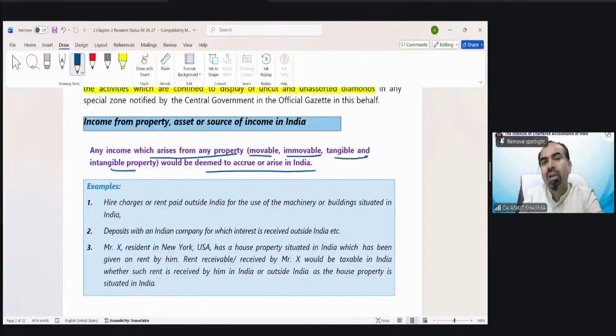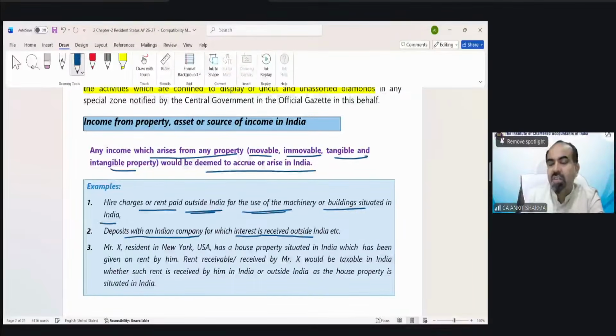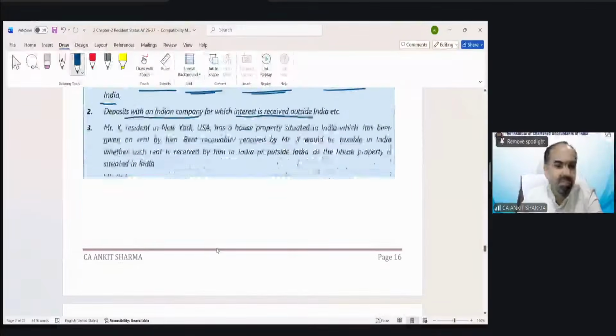Even if you receive the income outside India from those properties in India, that is going to be treated as deemed to accrue or arise in India. For example, hire charges or rent paid outside India for the use of machinery or buildings situated in India. Deposit with an Indian company for which interest is received outside India, etc.